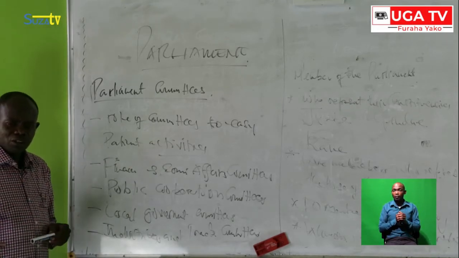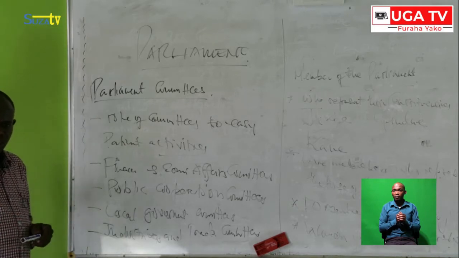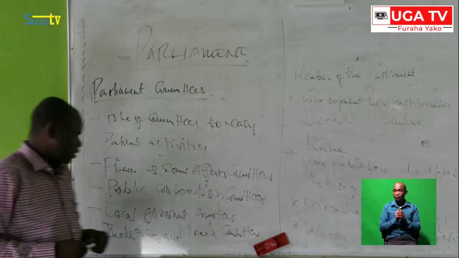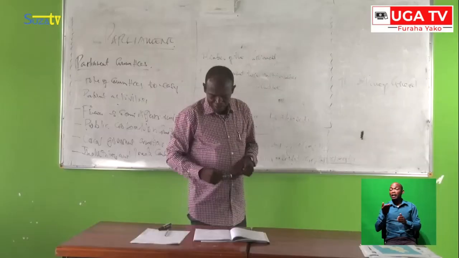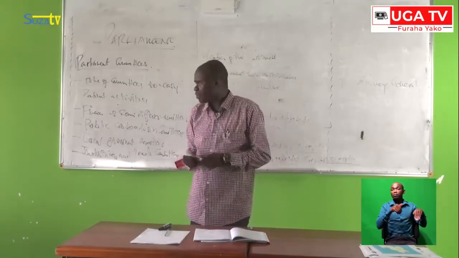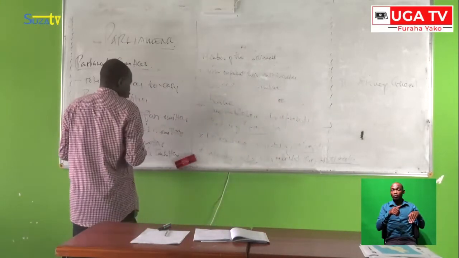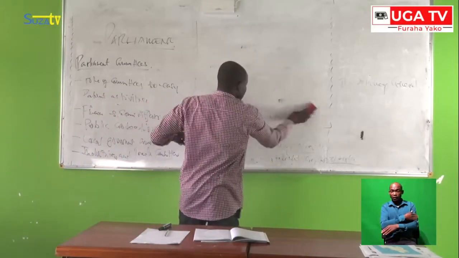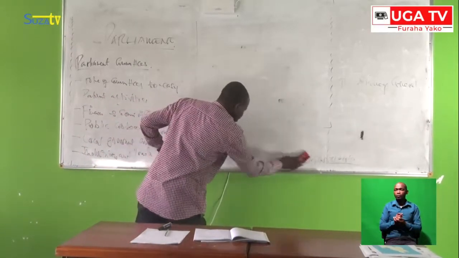Can you add more committees? Well, another committee under the Parliament is Social Services. You know, the people need a lot of things.